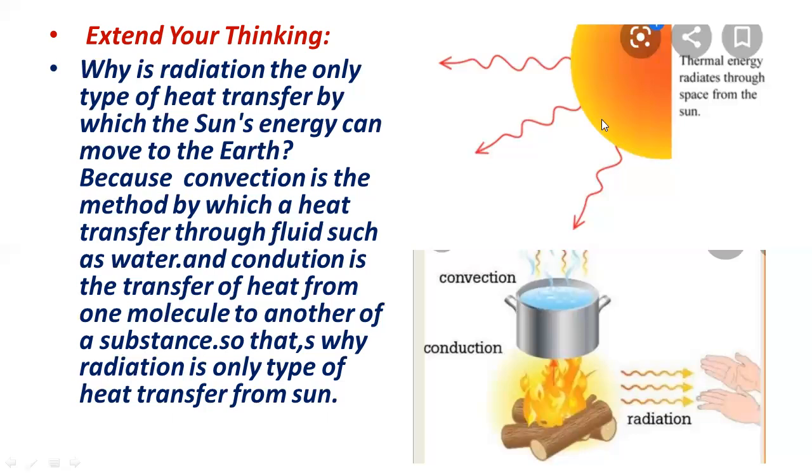So the only type of transferring of heat from a hot body to a cold body, from the sun to the earth, is radiation. You can see these are the radiations which are reaching us from the fire. Same like the radiation from the sun reaches the earth.